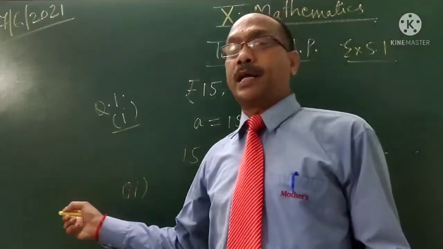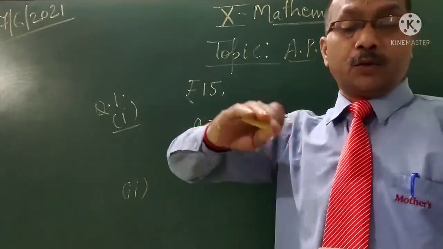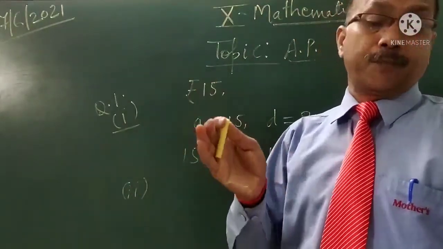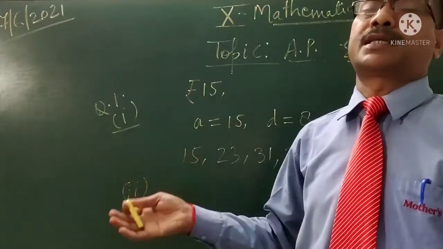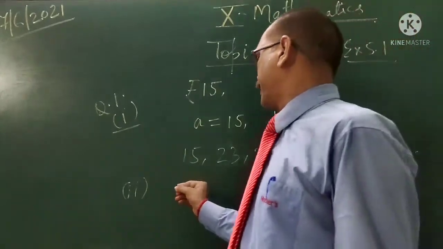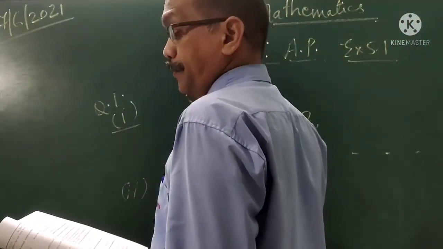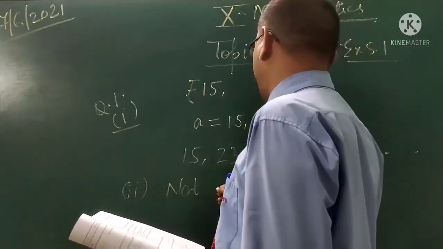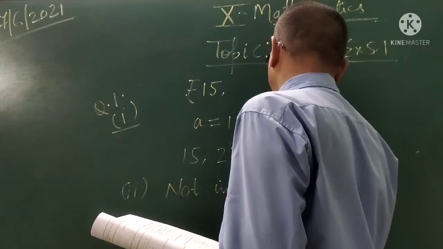Student, this is not an AP, because what is removed is 1/4 of the remaining part of the air left in the cylinder. So that is not an AP.